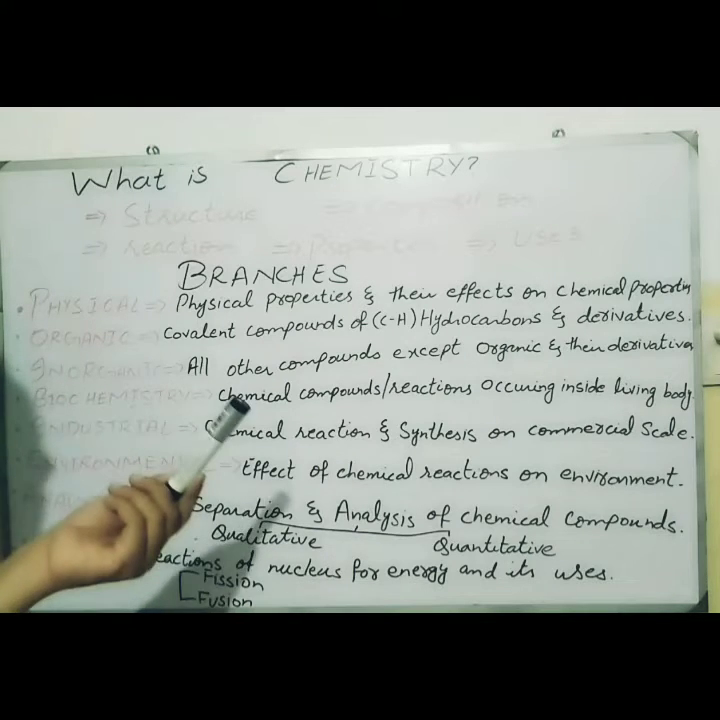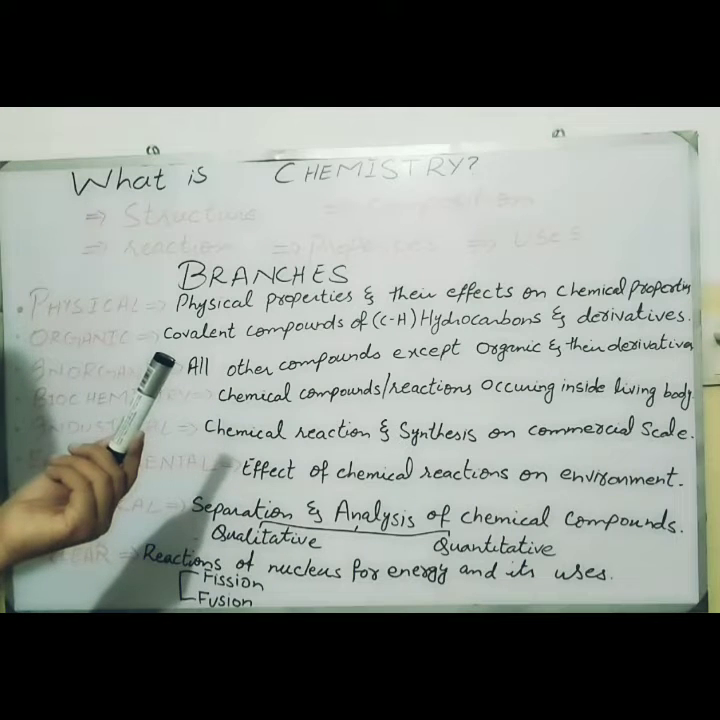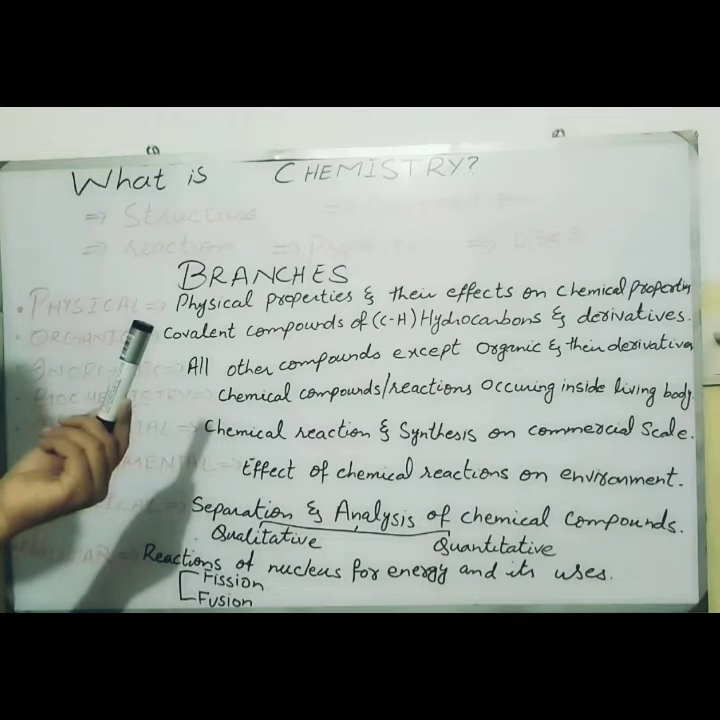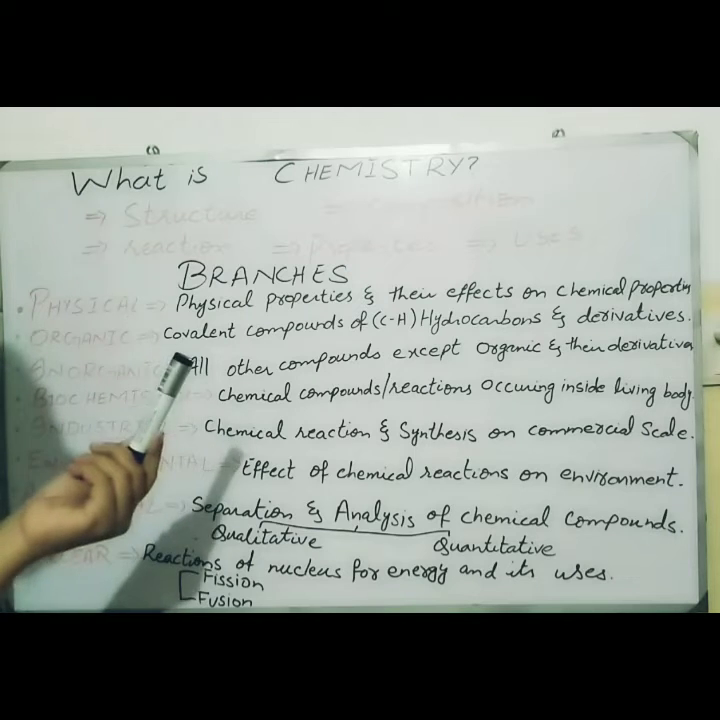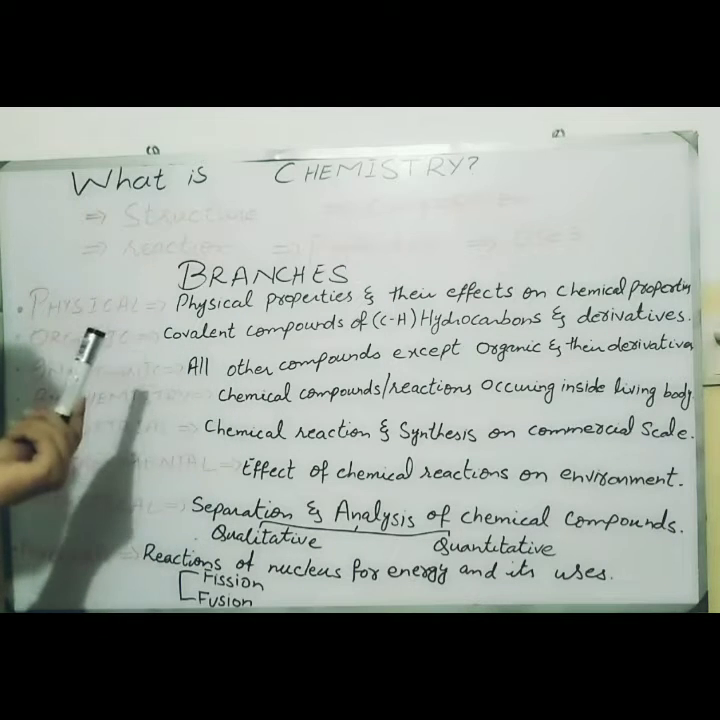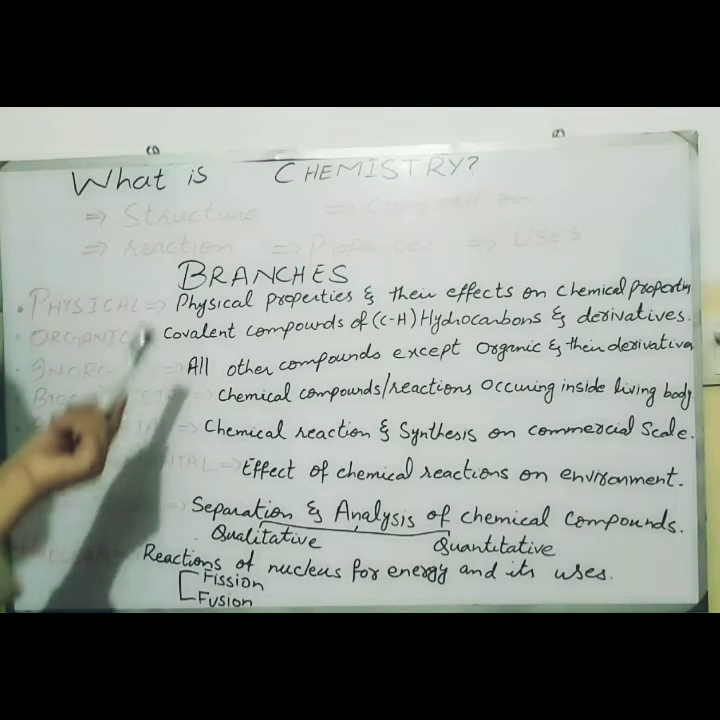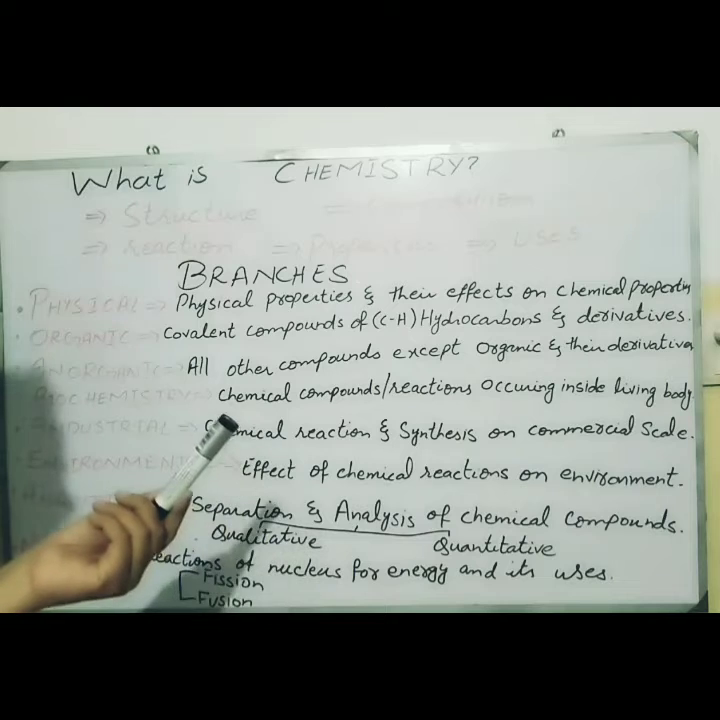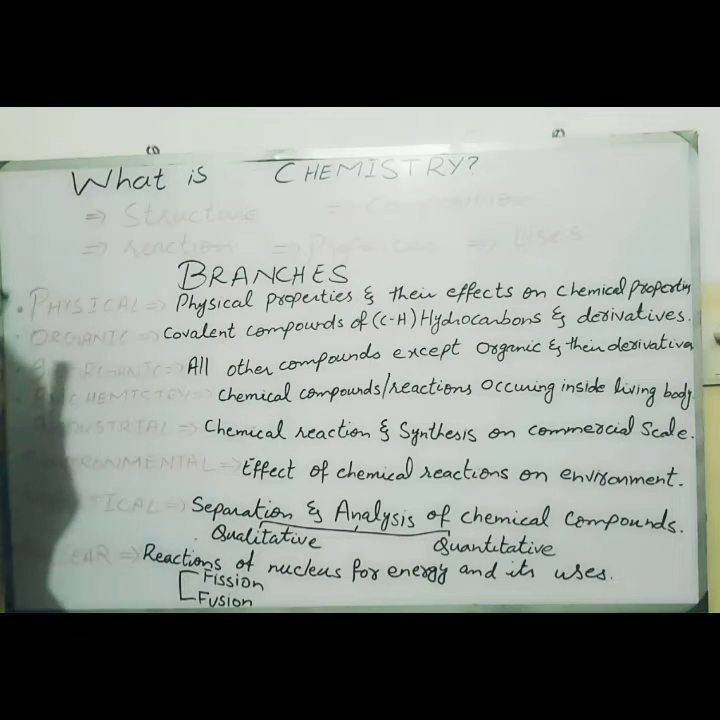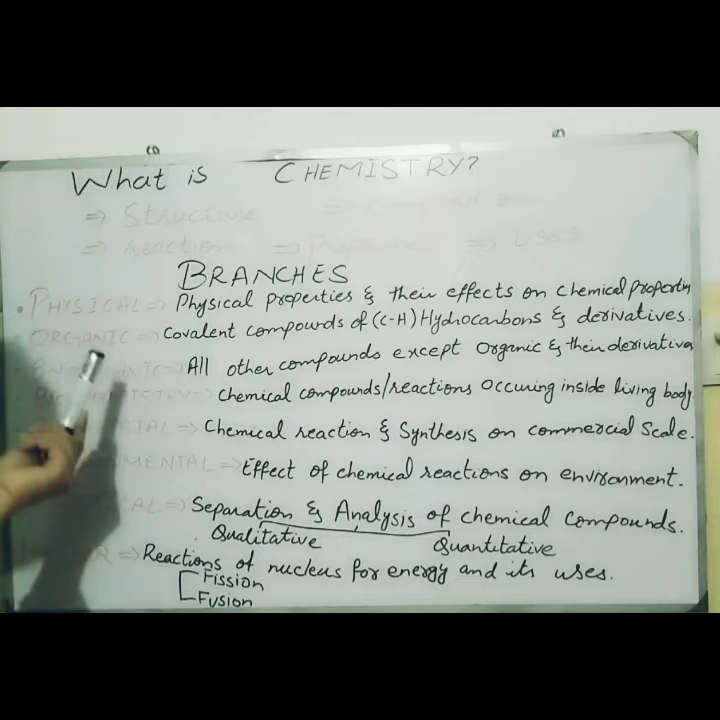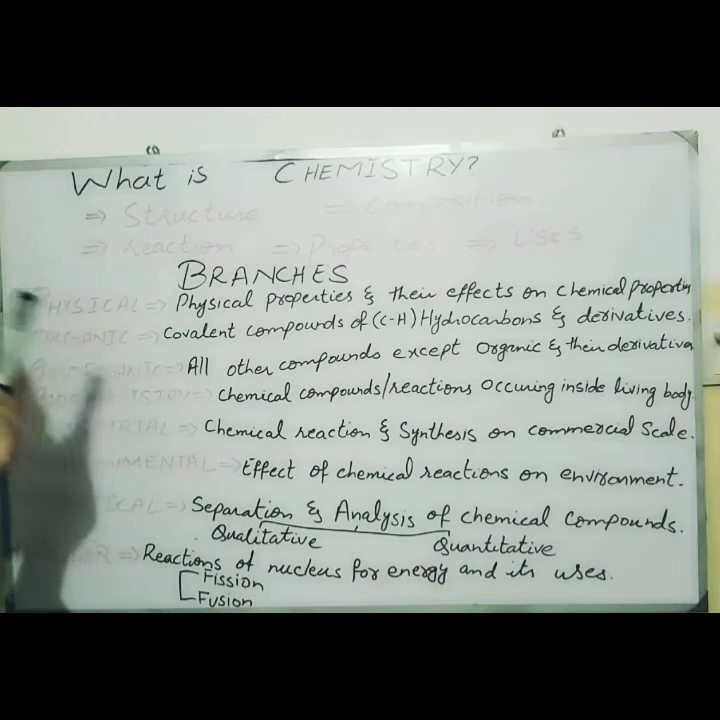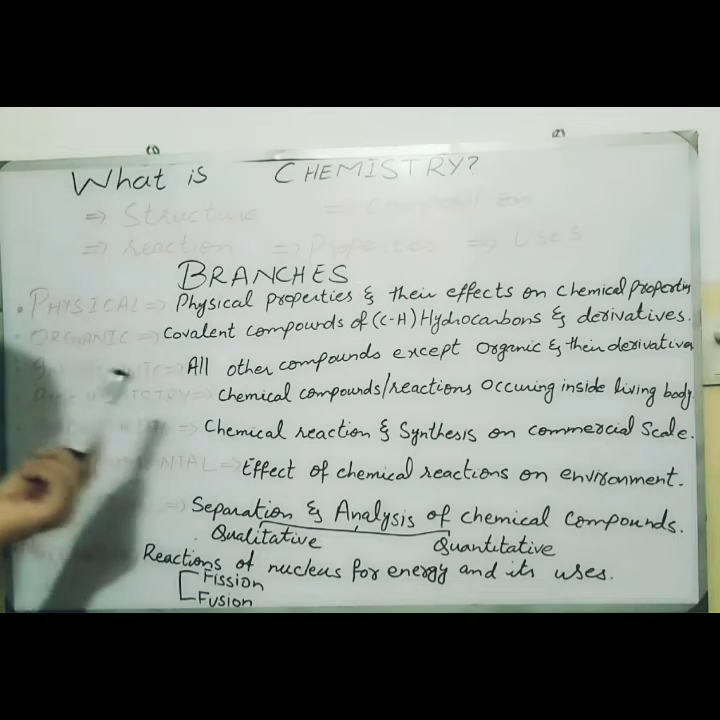There may be hydrocarbons and their derivatives, means other elements can also be present. For example, in glucose or in carbohydrate, along with carbon and hydrogen, oxygen is also present, but basically hydrogen and carbon must be there. Third branch of chemistry is inorganic chemistry, and inorganic chemistry includes all other compounds except organic compounds and their derivatives. Means all the compounds except organic compounds are inorganic compounds. For example, carbon dioxide, nitric acid, hydrochloric acid, sodium hydroxide, these are all inorganic compounds.